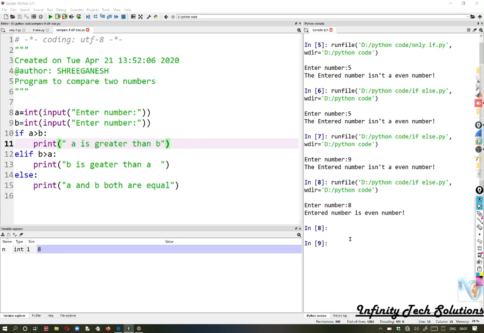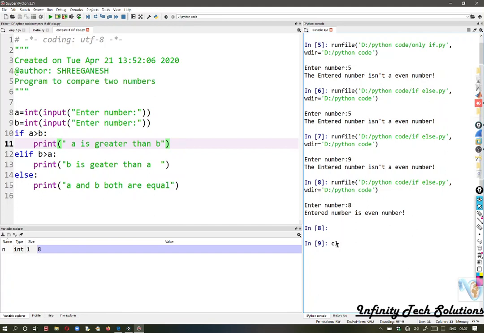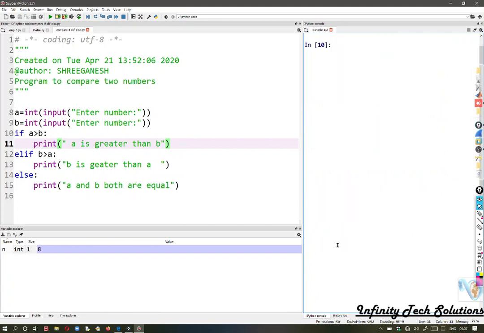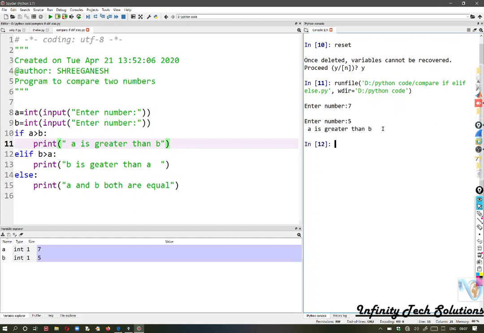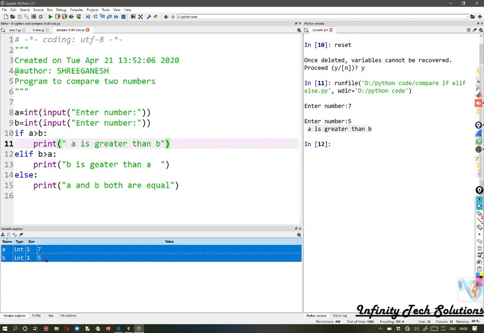Let us run the program. Before that, I'm going to clear the console. I'm going to clear all the variables in the variable explorer. Now I'm compiling the program, executing the program, F5. I'm entering the value here. A is equal to suppose 7, first condition. B is equal to 5, enter. A is greater than B. You can see here in the variable explorer also, A and B values are of integer data type.